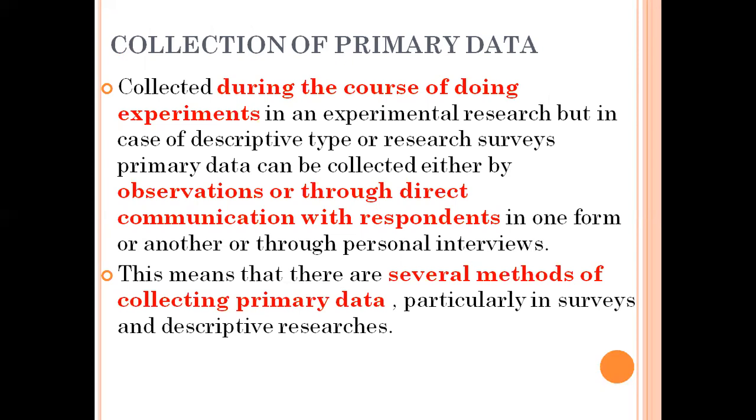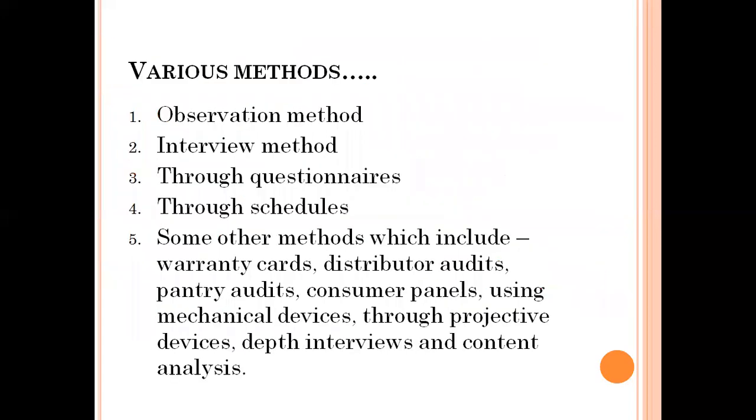So it is usually collected by different experiments, but in surveys or descriptive type studies, it is collected by observation or through direct communication with the respondents in one form or another, or through personal interviews. This means that there are several methods for collecting primary data, particularly in surveys and descriptive researches.